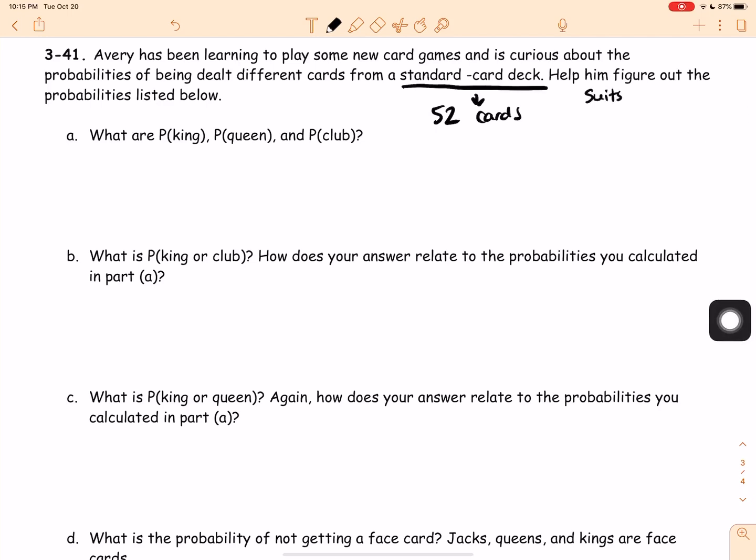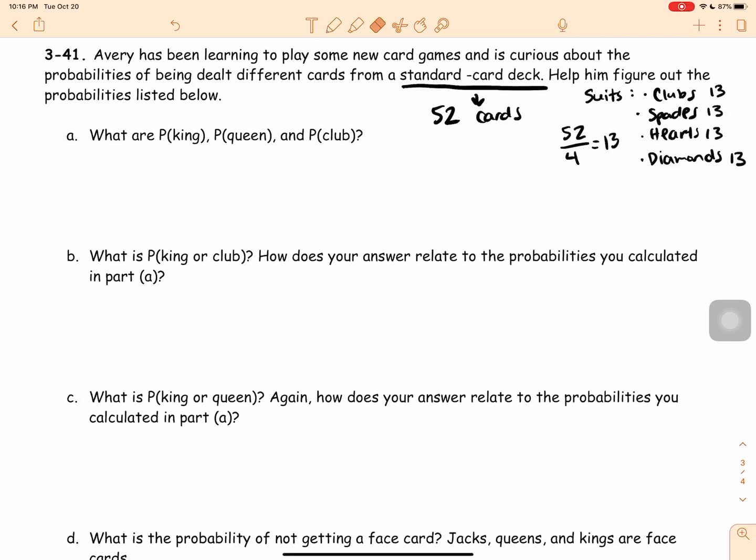So the suits are clubs, spades, hearts, and diamonds. So there's an even number of each of those suits. So if I were to divide 52 divided by 4, I get 13. So there are 13 clubs, 13 spades, 13 hearts, and 13 diamonds. Okay, so that's some important information.